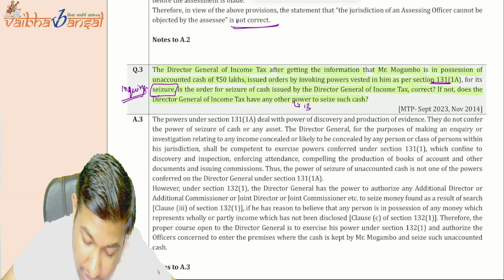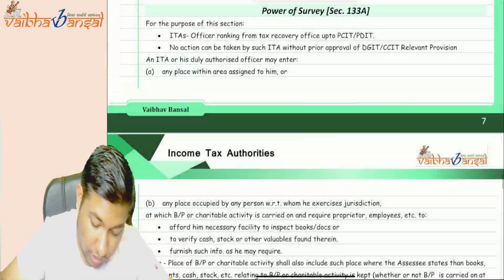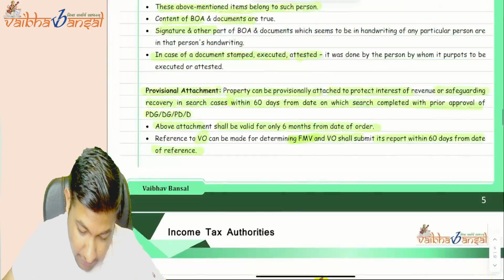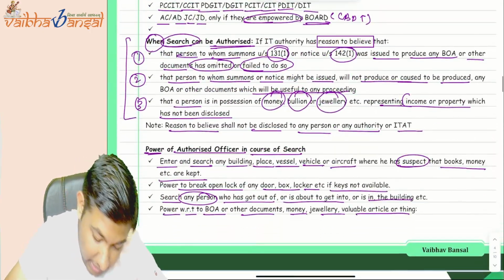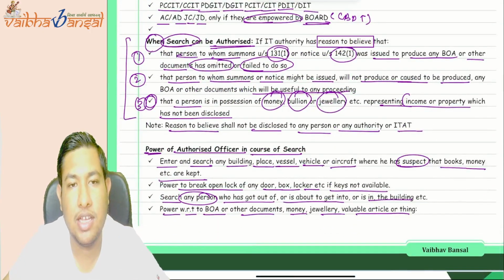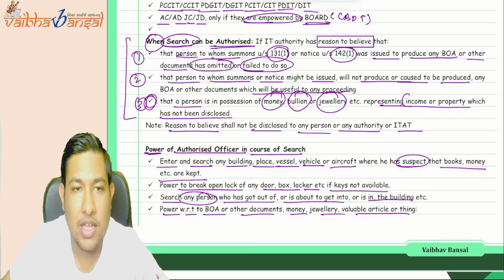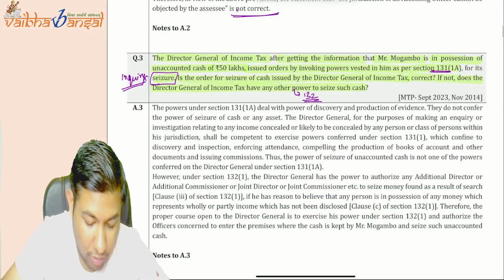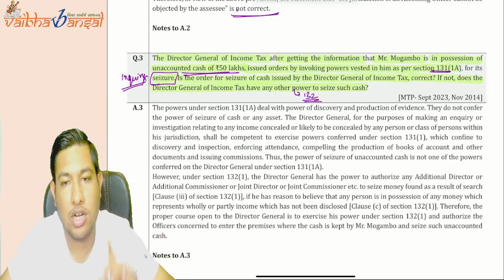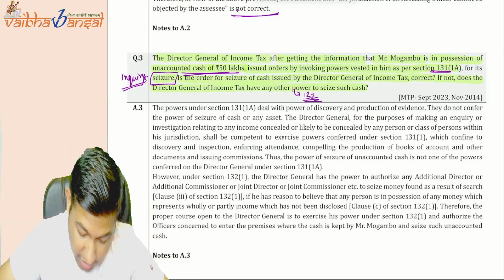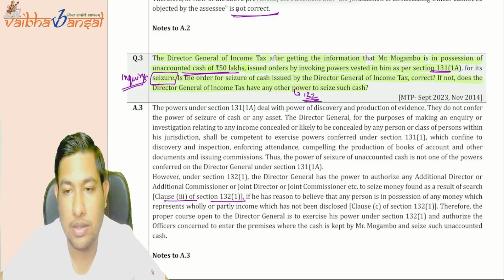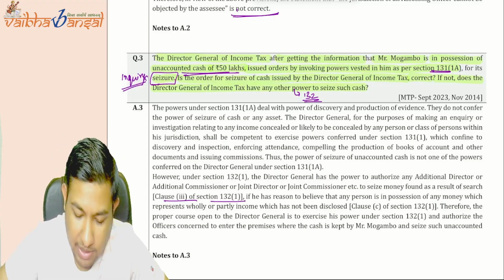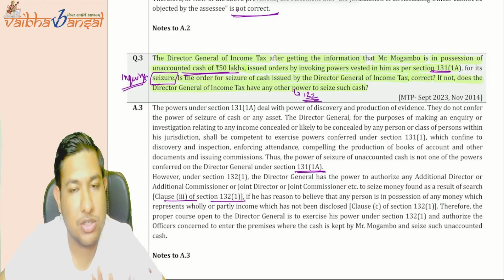Yes, under section 132. If you see under section 132, under point number 3, he can seize the amount because it is unaccounted money, undisclosed money. So under point number 3 it can be seized. Unaccounted cash of 50 lakh rupees can be covered in the third point, clause 3 of section 132(1). Understood? But under section 133(1)(a), it should not be.